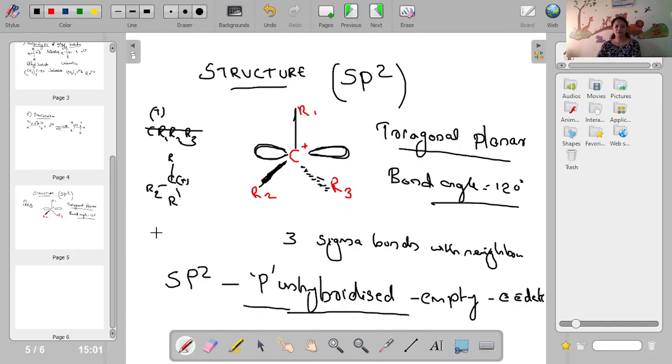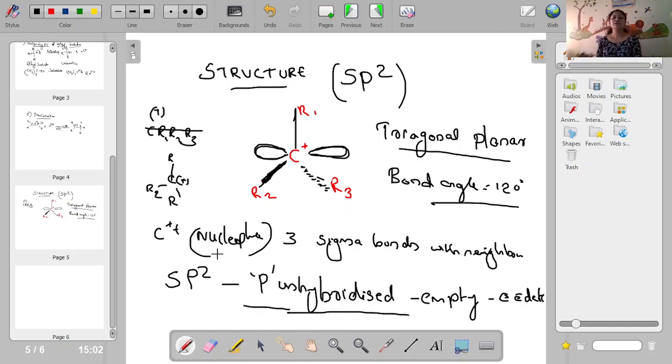So this carbocation or carbonium ion can combine with any substance which can donate a pair of electrons. That means a nucleophile. So this carbocation can react with nucleophiles. Okay, so these are the points regarding structure.